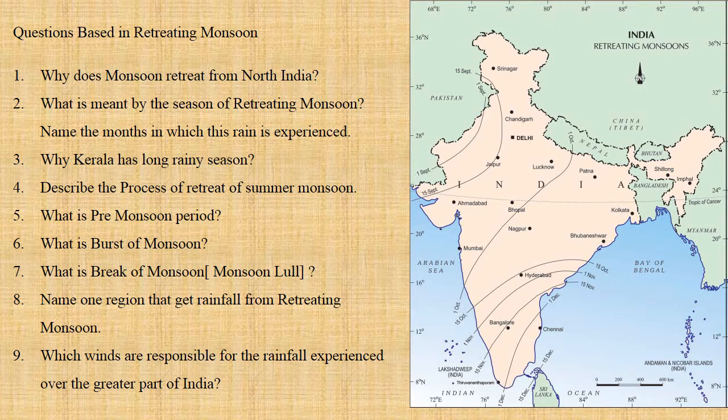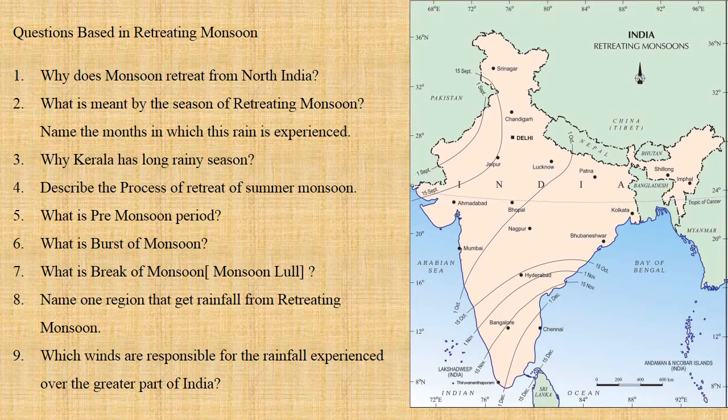What is pre-monsoon period? The meaning of pre-monsoon period is the period from March to May. The period before the arrival of the monsoon is called pre-monsoon period, which is the summer season from March to May. This season develops the low pressure on the landmass and high pressure on the water body, and after pre-monsoon period we have the burst of monsoon.